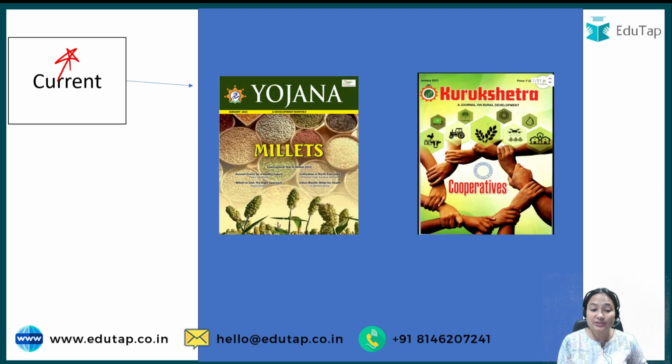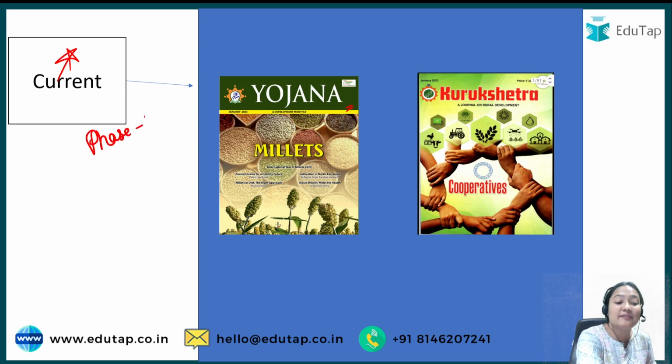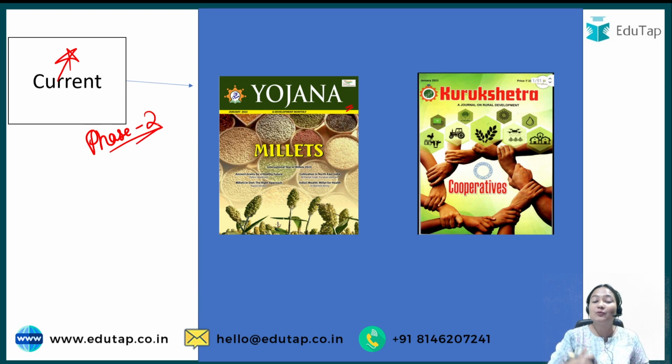Now coming to the sources, first of all let's discuss the magazines. There are two important magazines for your current affair, that will be Yojana and Kurukshetra. Now see, sometimes you will see that facts are not there, but broadly what topics are important. And also for your phase 2, please keep in mind I have said phase 2, you will have to do descriptive writing, answer writing there. These two magazines will be very beneficial. So these are the two magazines important for your current affair.